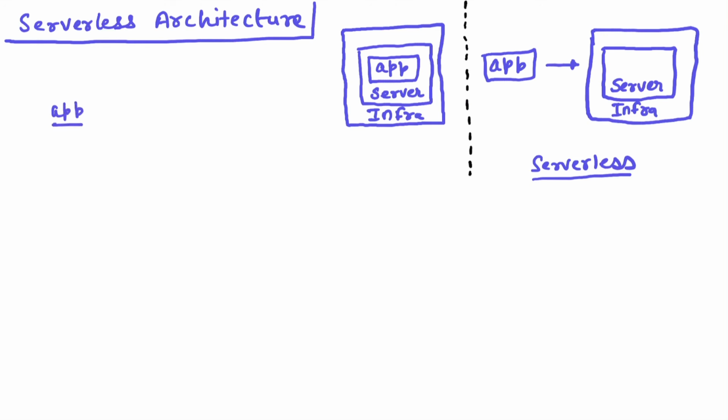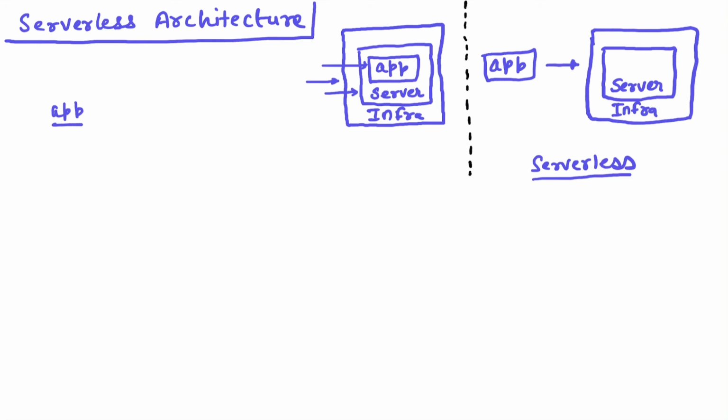Now, if you have to deploy or run this application in a traditional way, you will take this application inside a server, in some infrastructure. Let's say it's physical hardware, or a VM, or a container. Then you will run a server inside that, and once the server is up and running, you will deploy your app inside that server. So you are managing your servers on your own: all the configurations, the scalability, whatever is required to run your app on that server, you need to manage that.